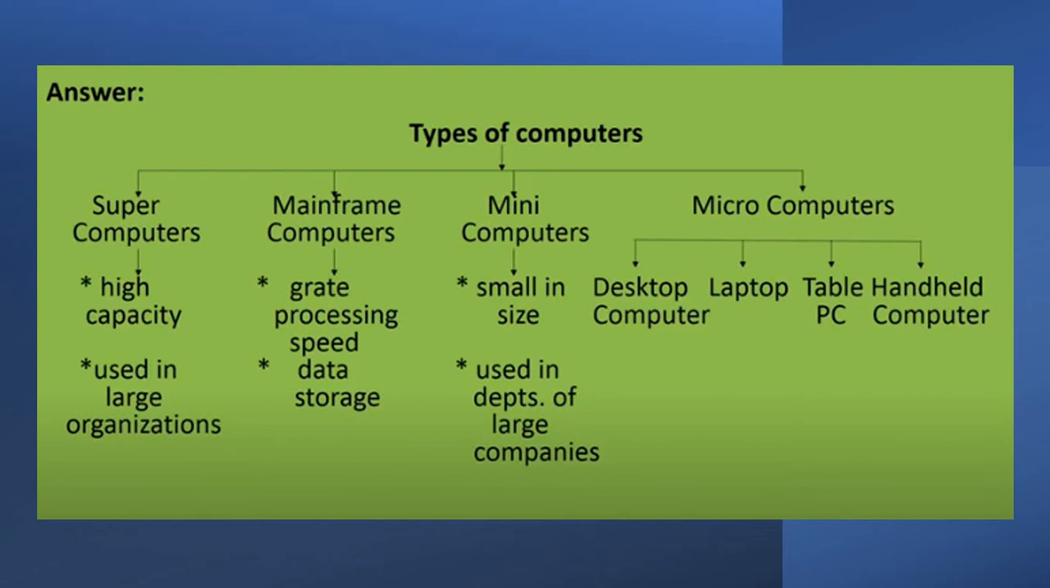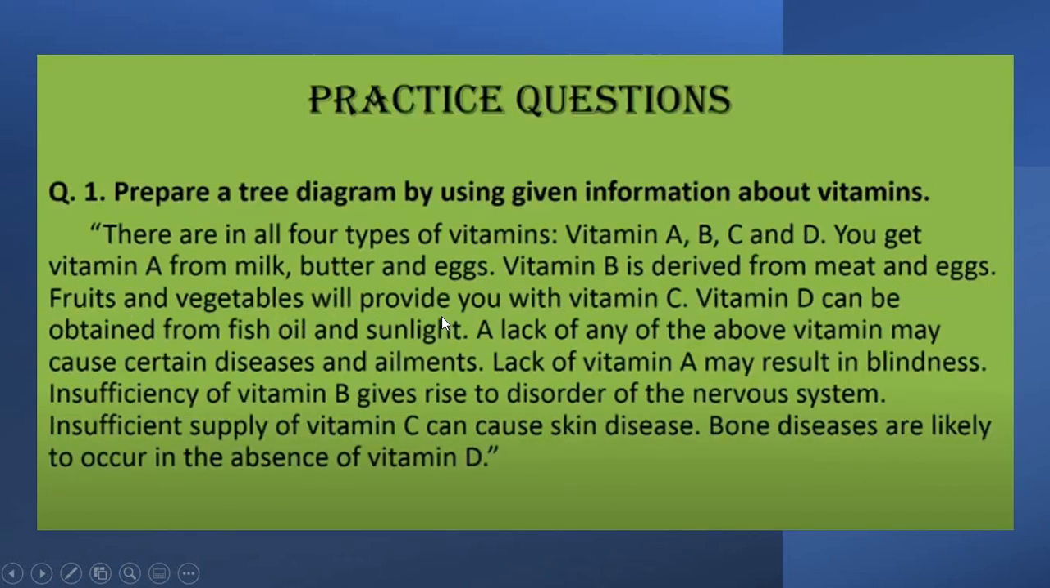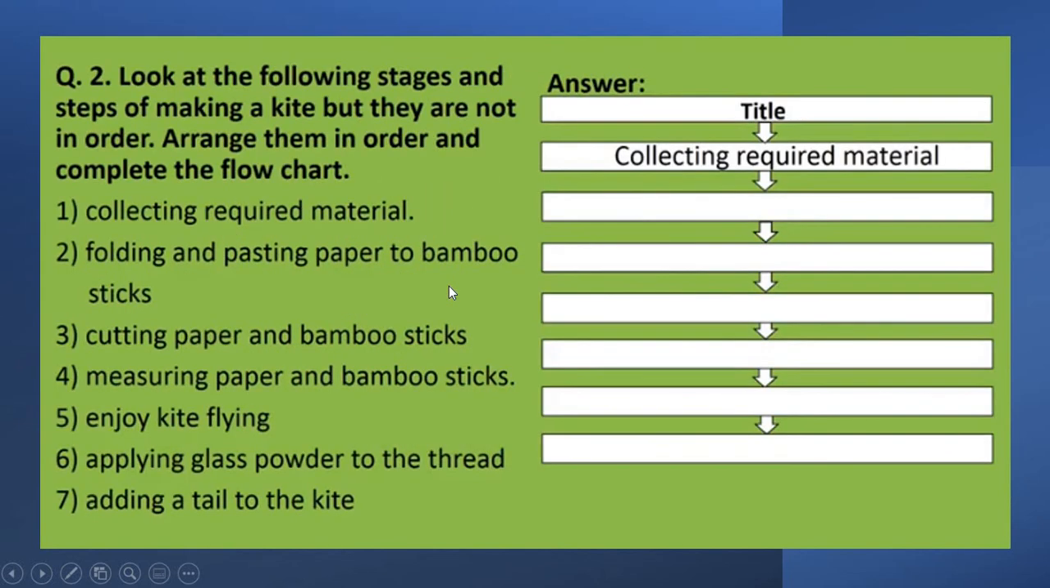Now let us see the information transfer from non-verbal to verbal, but before that, here are a few practice questions which you all have to do. First one, prepare a tree diagram by using the given information about vitamins. Now this also you all have to convert into a tree diagram for practice. Second question, here you all have to read the points and do a flow chart. You all have to convert this verbal information into a flow chart.